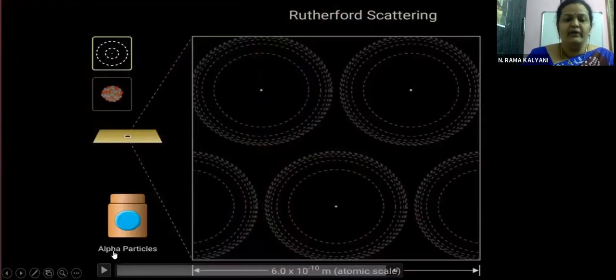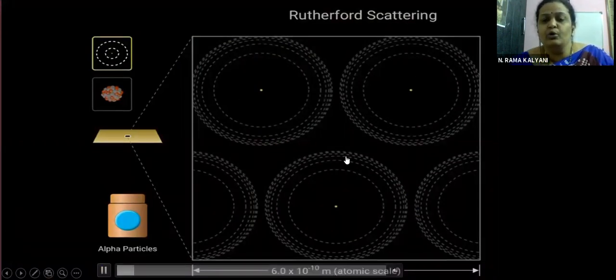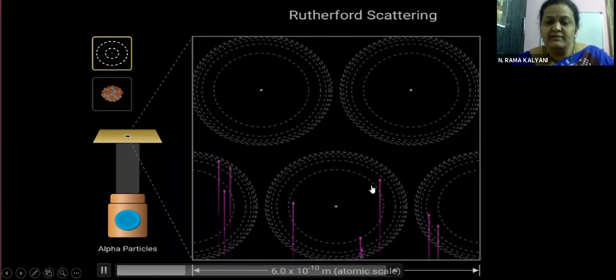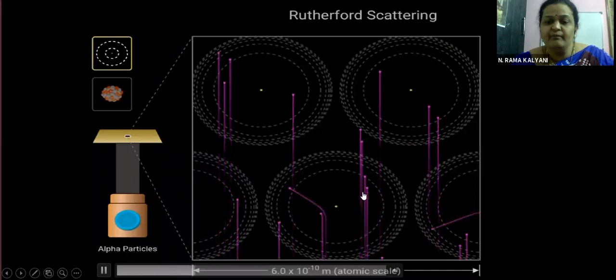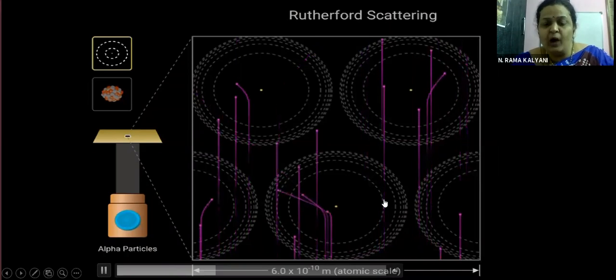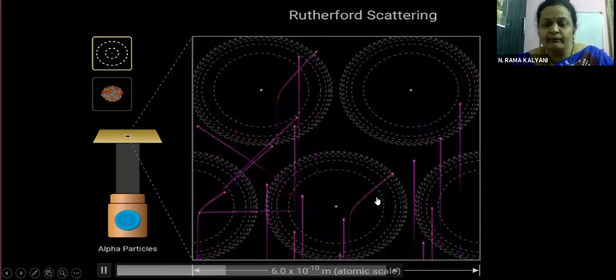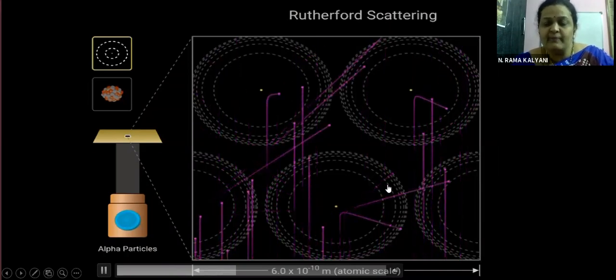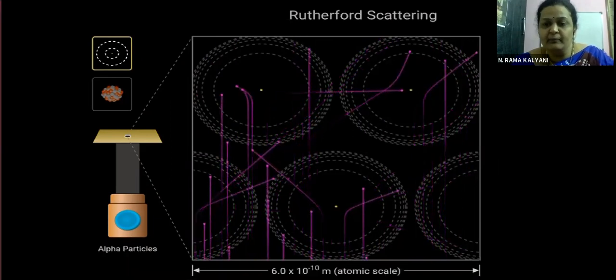Children, we have a small video here. Observe this, children. This is supposed to be the atomic arrangement of the gold foil. Now, the alpha particle beam will start, children. You just keep watching. You are seeing these purple things here. They are nothing but the alpha particle beam. Observe their movements, children, how each of them is moving. Take your time. We can replay it if you want.